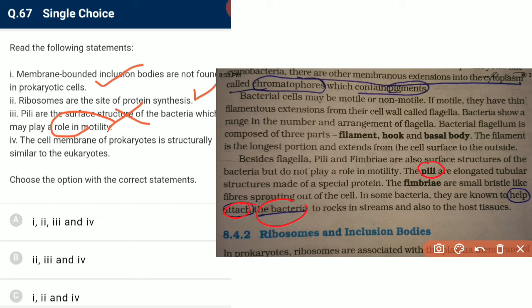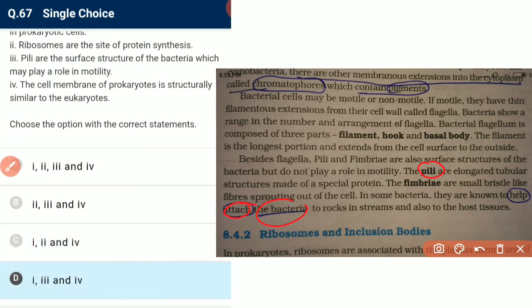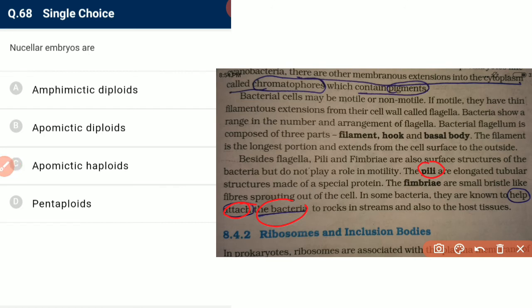The cell membrane of prokaryotes is structurally similar to the cell membrane of eukaryotes because the cell membrane is universal. So statements 1, 3 and 4 are correct. The new embryos are apomictic and diploid, because apomixis means the formation of seed without fertilization, and they are diploid because they develop from the nucellus which is diploid.